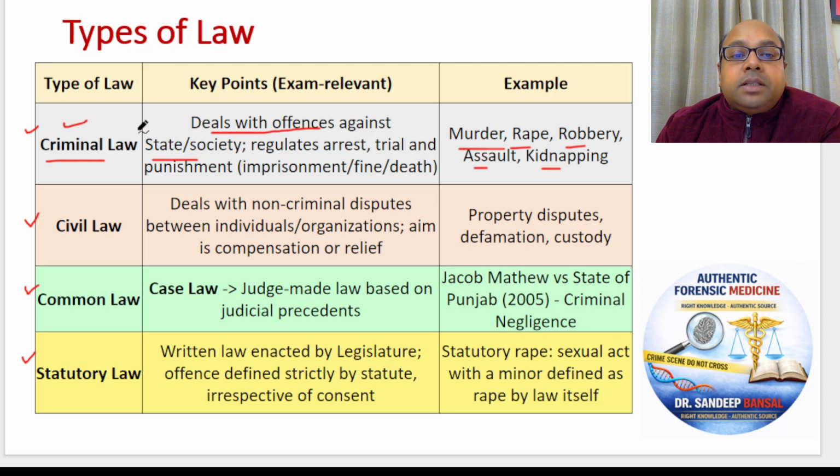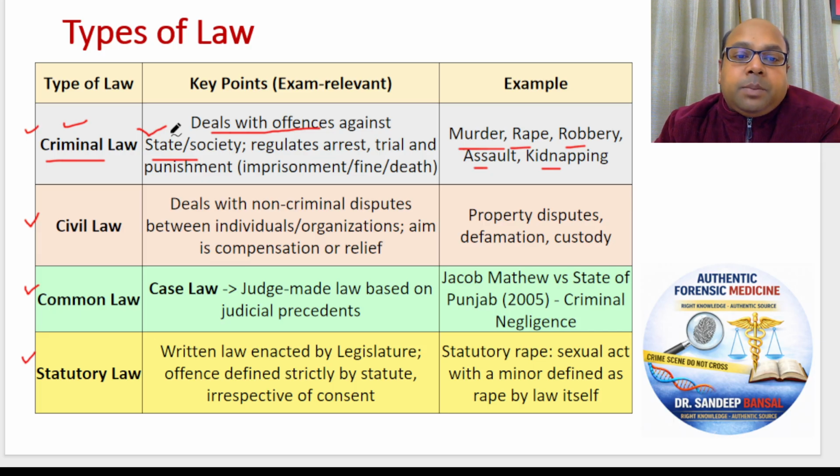Now why is it an offence against the state? Whenever a crime has happened, like a murder, is it acceptable in a civil society? No, it's not acceptable. In a civilized society, where people want to live peacefully with justice, nobody wants crimes. And whose responsibility is it to stop the crimes? Responsibility first and foremost is of the government. And how does the government stop crimes? It takes the help of the police.